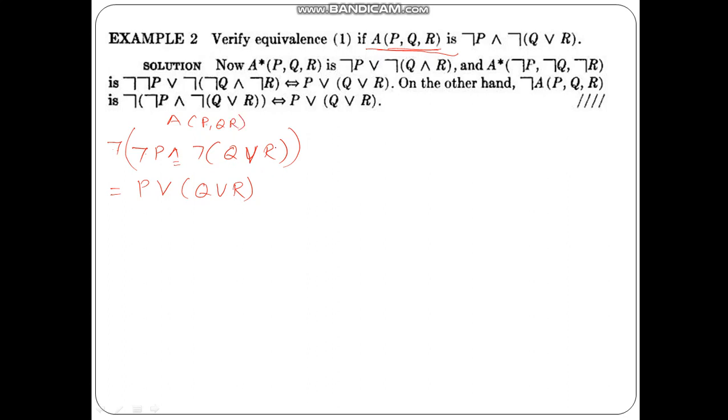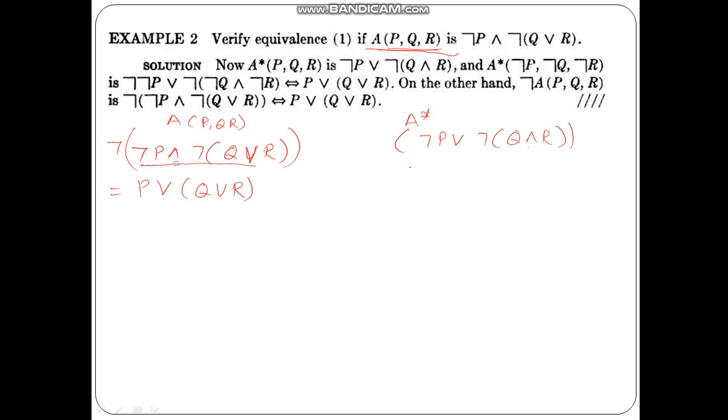Okay, if this is A, which is not of, so inside the bracket is A, then A star, that is its dual, will be not of P or not of Q and R. So and is replaced by or, and here or is replaced by and. Okay, so this is this one.